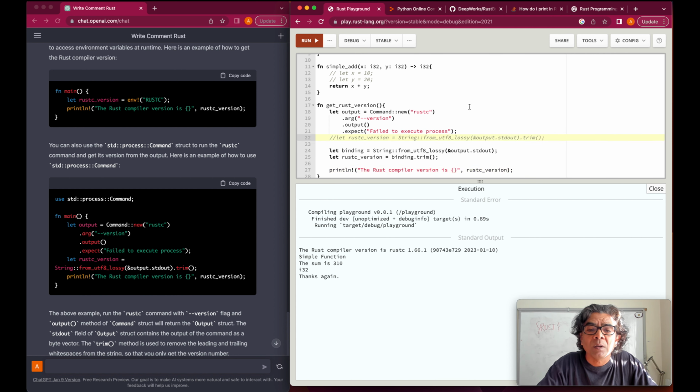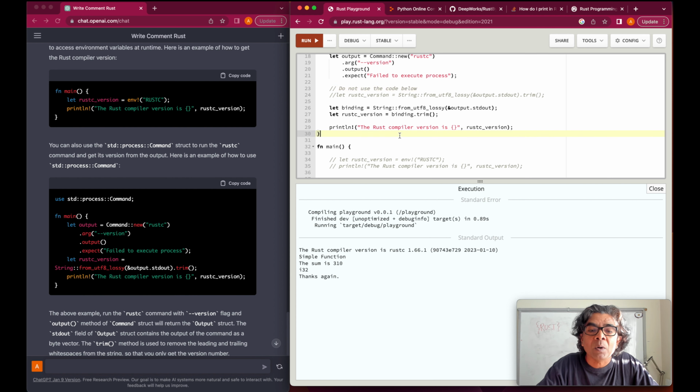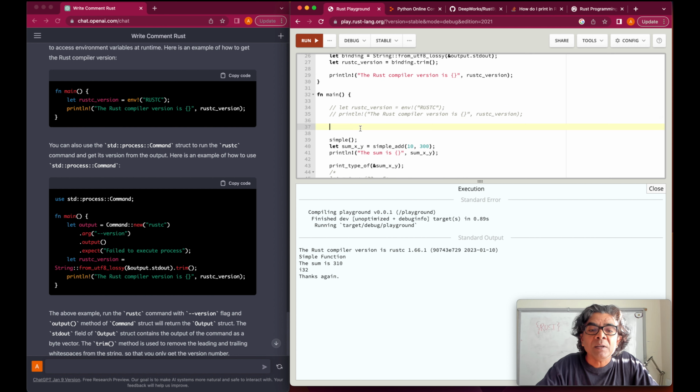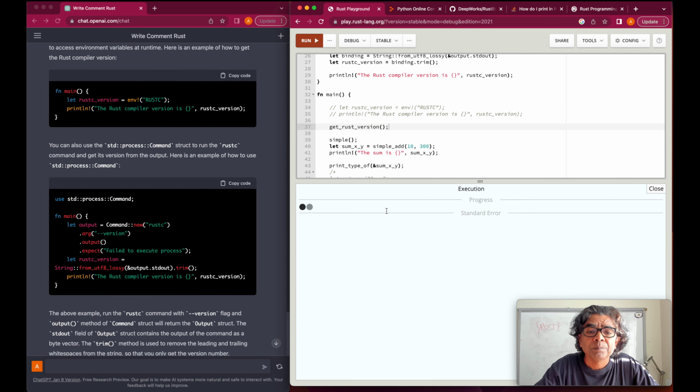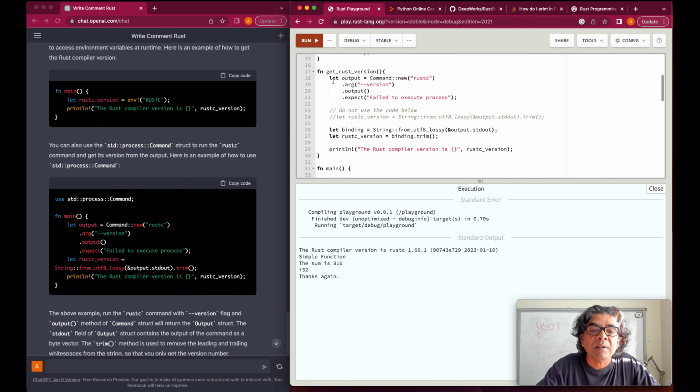We can say do not use the code below. That was the error prone code, and this gives us the Rust compiler version, and here we can call get_rust_version, run, and that's the code here. So you learn how to write the method as well as the calling.